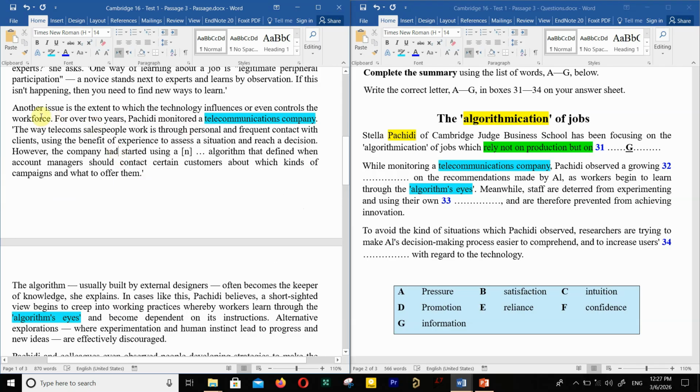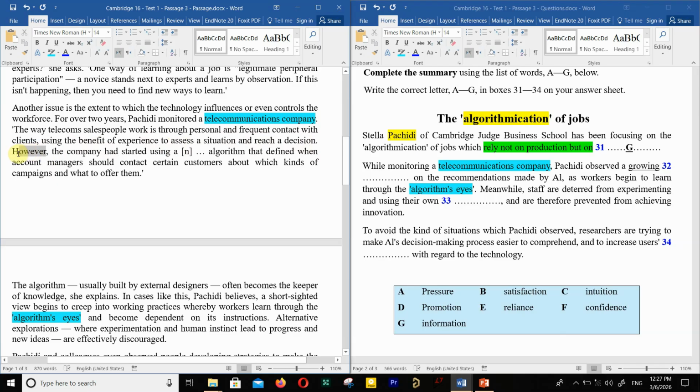Pashidi observed a growing something on the recommendations made by AI. So growing what? For over 2 years, Pashidi monitored the telecommunications company. The way telecom sales people work is through personal and frequent contact with clients, using the benefits of experience. Maybe you could find something related to growing, increasing something, I don't know, growing something.